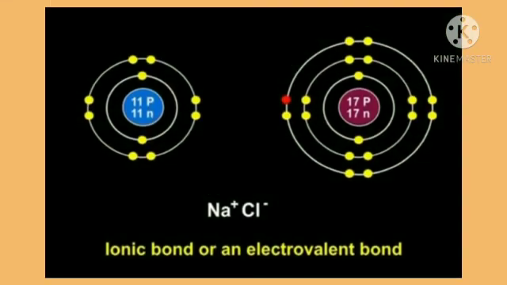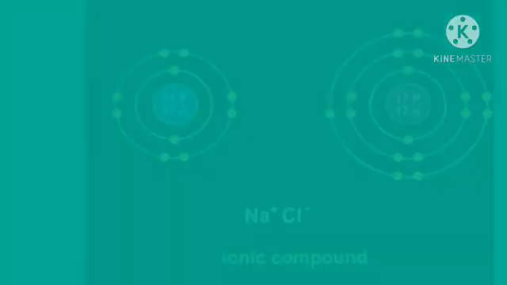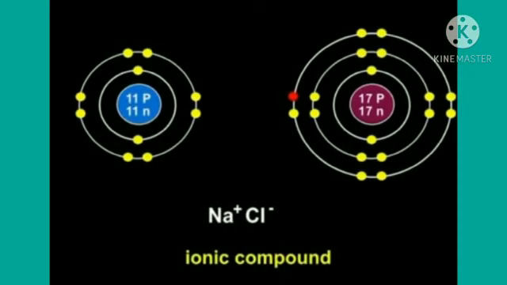Due to the electrostatic force of attraction between opposite charges, the oppositely charged ions get attracted to each other and a chemical bond is formed between them. Such a bond is called an ionic bond or an electrovalent bond. The compound formed by means of one or more ionic bonds is called an ionic compound.